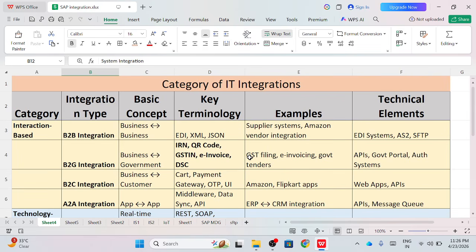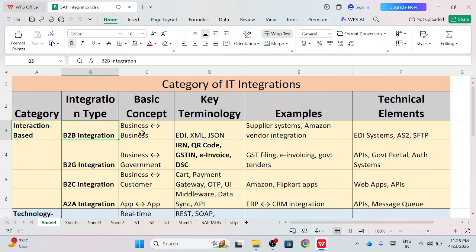Hello friends, today we are discussing a most important topic of the current technology world, that is categories of IT integrations. So the first category is interaction based integration, in which we have B2B integration, meaning business to business integration. If there are two business partners and they are exchanging their data.